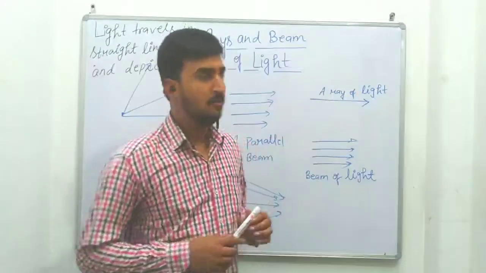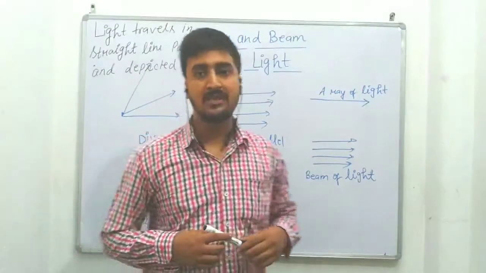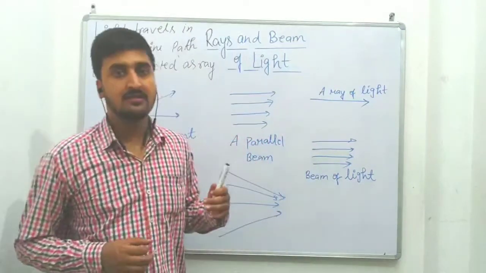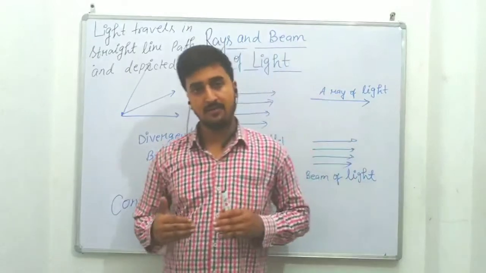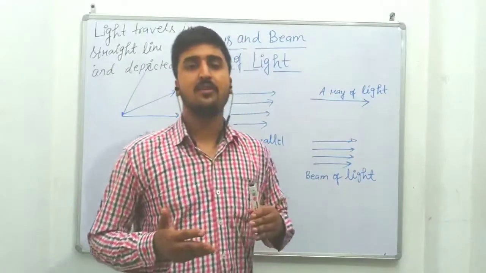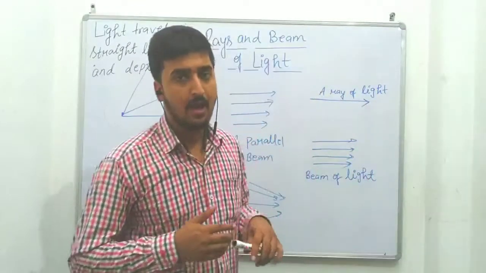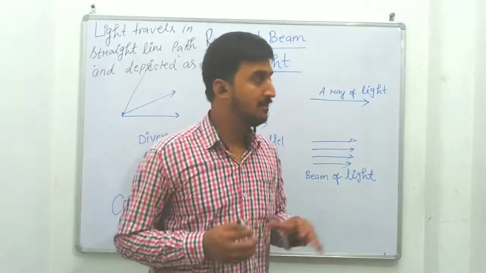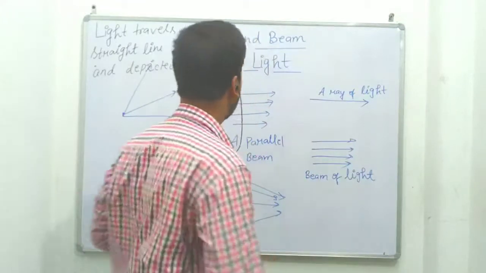In this class, we'll discuss the ray and beam of light. In previous classes, we had already discussed what is light. We had discussed that anything which helps us in the sensation of vision is light. And then we had discussed reflection of light, the bouncing back of light in the same medium, and how the image is formed by the plane mirror. In this class, we will discuss the ray and beam of light.